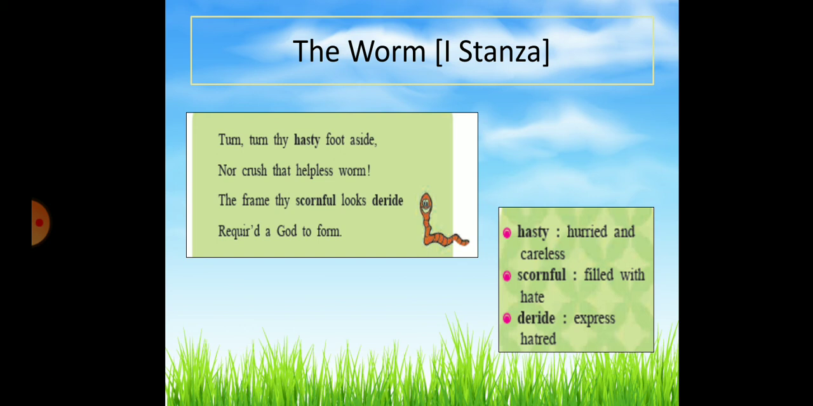Okay, so in the first line, turn, turn thy hasty foot aside, the poet addresses someone who is absent over there. The reader, the unknown reader. He is speaking to the unknown reader or someone who is not present in front of him, asking him to turn his hasty foot, which is about to step on a worm. So, children, the poet addresses directly someone absent or abstract. Such a device is called the figure of speech apostrophe.